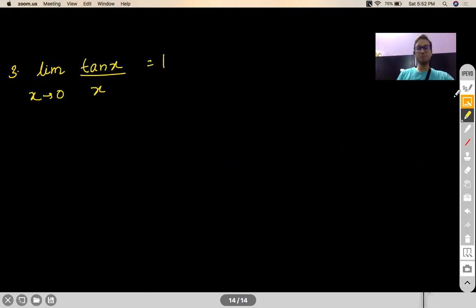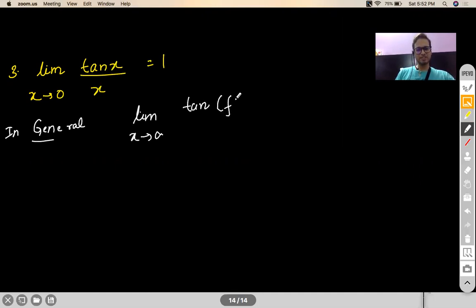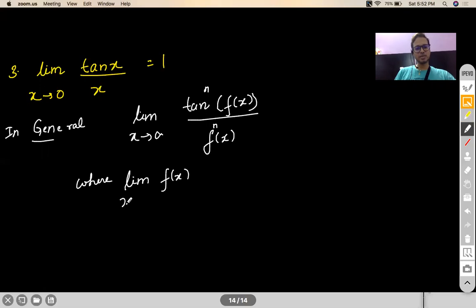And please do not forget the generic perspective: in general, you have limit x tending to a of tan of any function by the same function, provided, my dear friend, the function f of x as x tends to a gives you 0, this result will still give you a 1. And you can have some powers on them, so don't worry about the powers, but remember one thing, the power here and the power on this function must be the same. And this function must be the same.